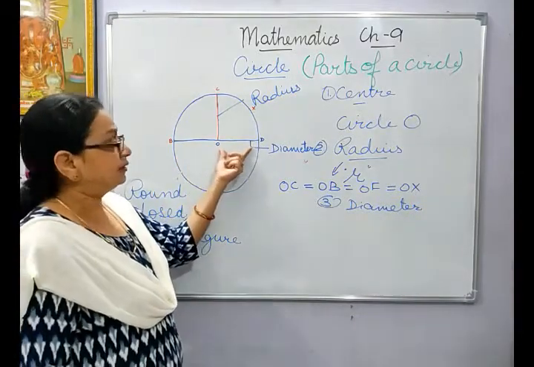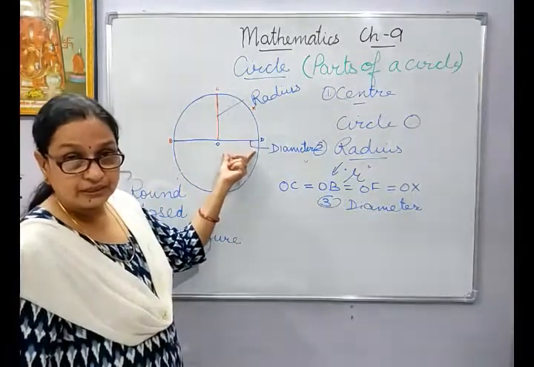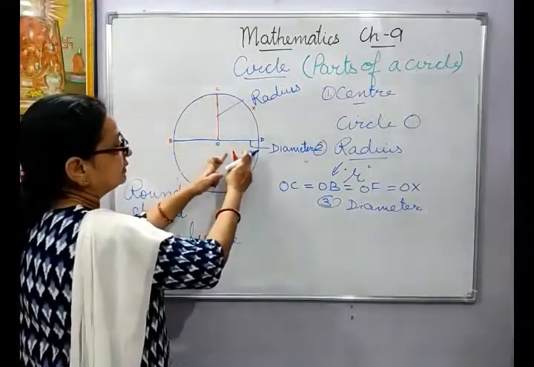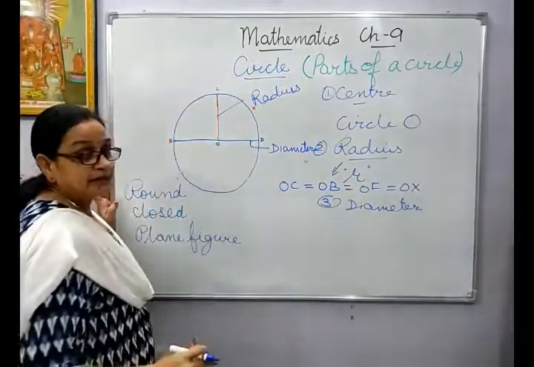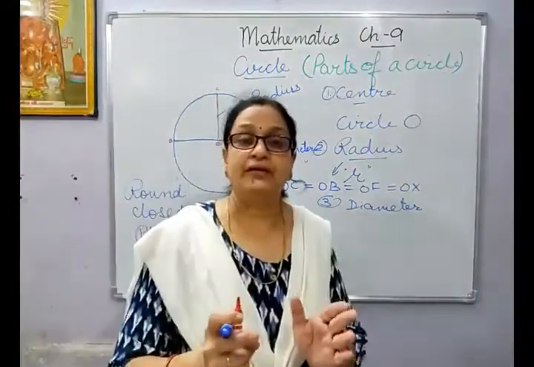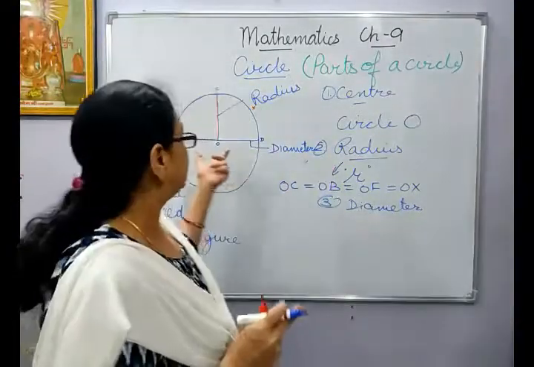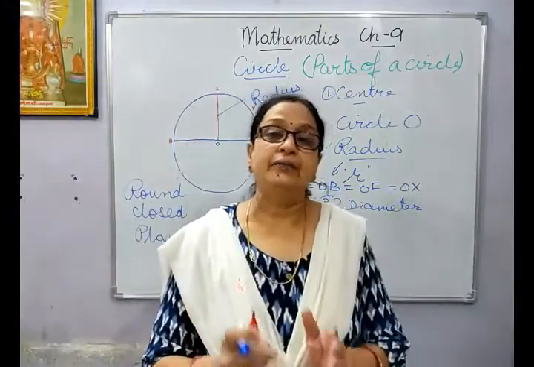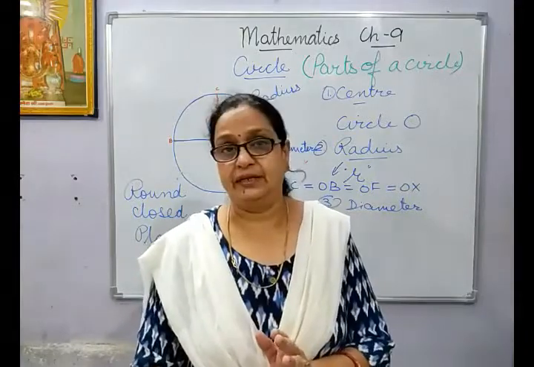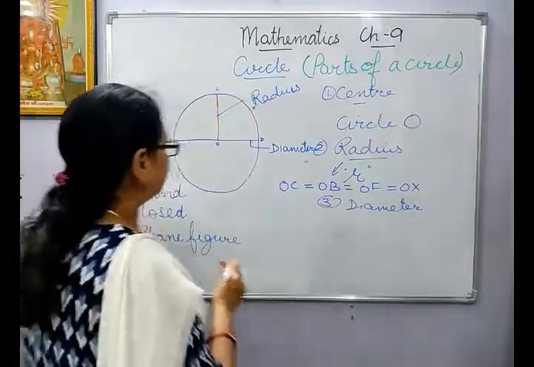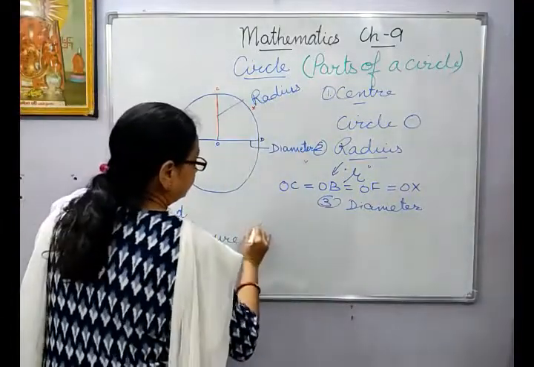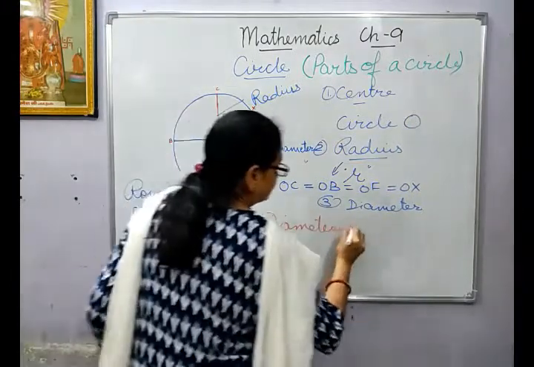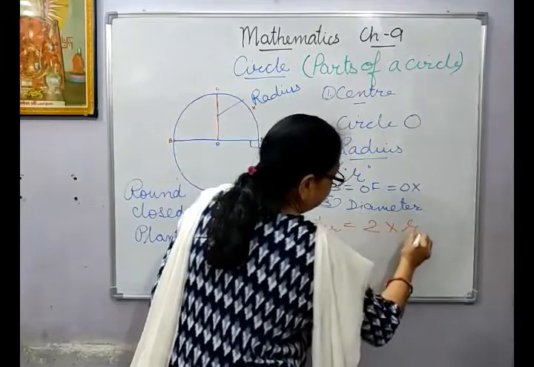If I take OD, it is also radius. That means this radius and this radius, 2 times radius will make the diameter. That is, diameter is equal to twice the radius. The formula for finding the diameter is diameter equals twice the radius.